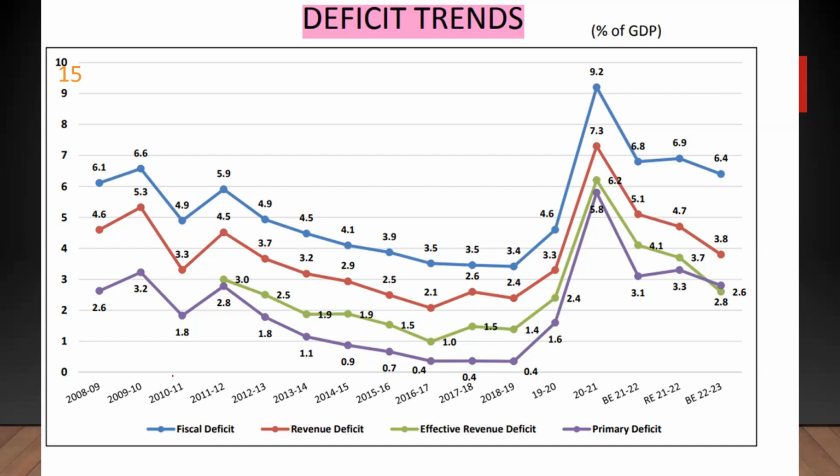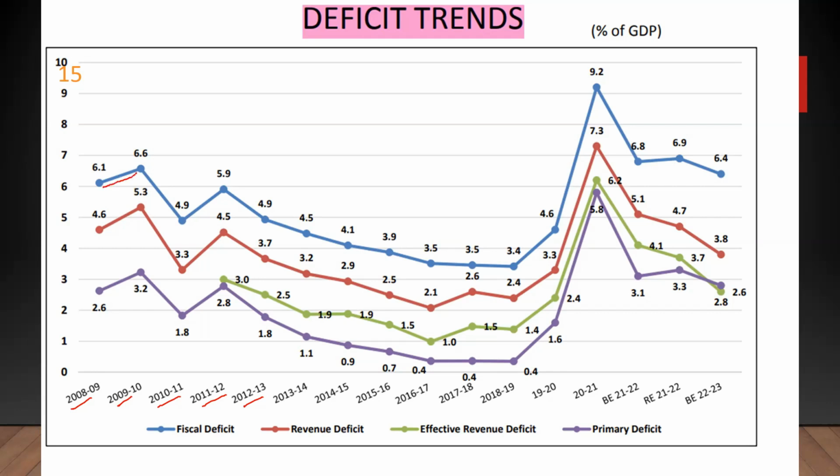So let's start. We'll start with the axes. On the x-axis, you have the financial years 2008-9, 2009-10, 2010-11, 2011-12, 2012-13, etc. On your y-axis, you have the percentage to GDP ratio, that is, the deficit to GDP ratio. And you have four arrows.